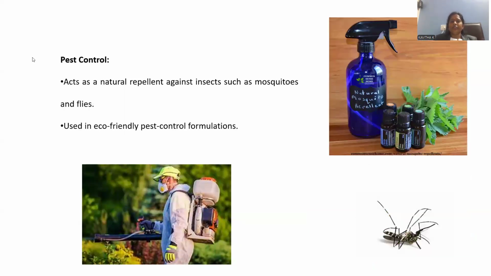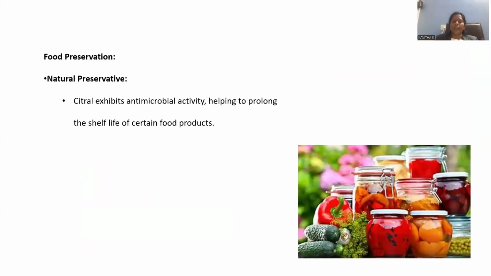And another application we can observe is pest control. Whenever we are extracting the cetrol from nature, being a natural product, it has mosquito repellent property. That's the reason why it is conveniently used to kill the mosquitoes, and flies can be easily removed by means of this cetrol. And eco-friendly pest control formulations can be blended with the cetrol, so that conveniently we can use them in the croplands in order to enhance the crop yield by destroying the disease causing pests in the croplands.